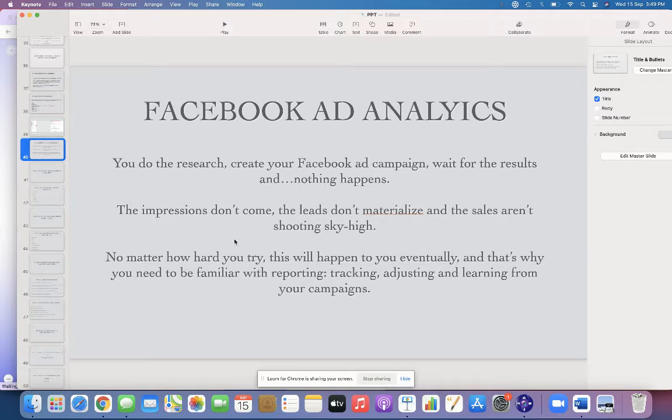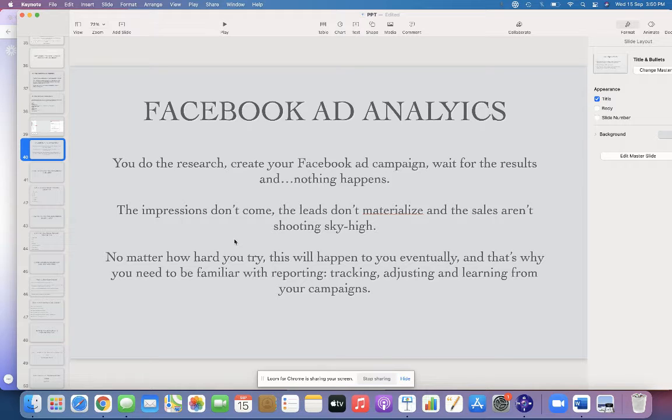So in today's module, we'll be seeing about Facebook ad analytics, which is one of the most important topics in Facebook ads, I would say, because you'll be doing a lot of research and creating a lot of Facebook campaigns, and then you'll be waiting for the results, right? At the end, you will see that nothing would have happened. The impressions wouldn't have come, the leads would not be much proper, and the sales are really not shooting sky high. So what do you do in such a situation?